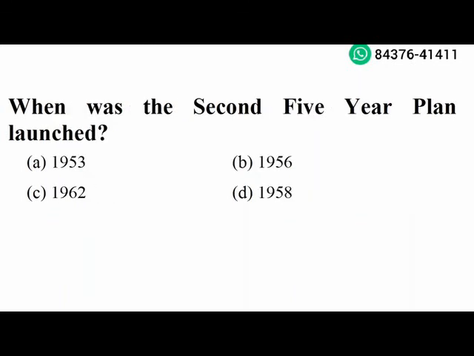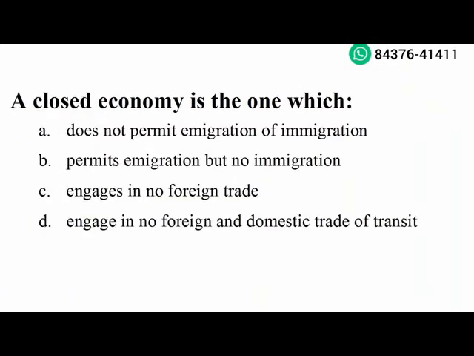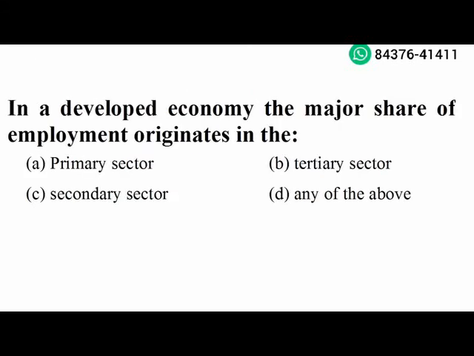Next question. When was the second 5-year plan launched? 1956. Option B is the right answer. Next question. A closed economy is the one which engages in no foreign trade. Option C is the right answer. Next question. In a developed economy, the major share of employment originates in the tertiary sector. Option B is the right answer.